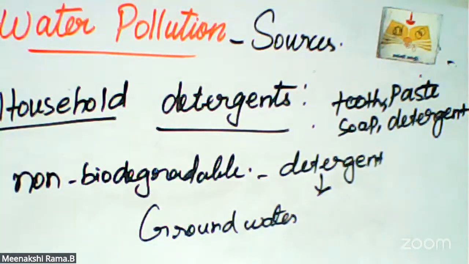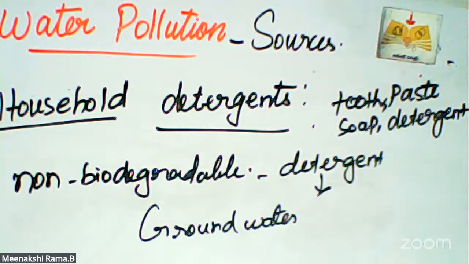These chemicals are dissolved into water. That water is joined to large water bodies, so the water is automatically contaminated. Fish and other animals accidentally feed on them and get sick. Household detergent means the cleaning detergent we use, and it is a major source of water pollution. Synthetic detergents and chemicals do not break down and they pollute the water bodies, both surface and groundwater. Excess detergents adversely affect fish and other organisms.